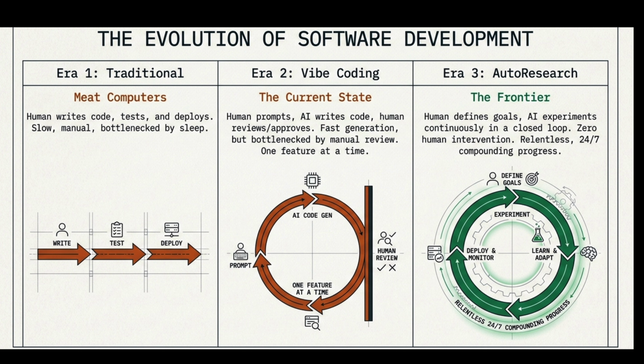Now we have shifted from this traditional approach to vibe coding, which is our current state, in which we use LLMs to generate code faster, and that code is reviewed, but the bottleneck is still the human manual review. We can review only one feature at a time. Humans are still needed to decide which model architecture to use, which hyperparameters to tune, and whether the performance actually improved or not. But right now, the third era, the frontier, with the introduction of AutoResearch: AI agents run experiments. They iterate continuously, they operate in a closed loop, and most importantly, without human intervention.